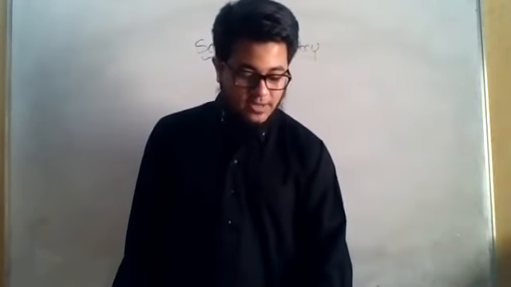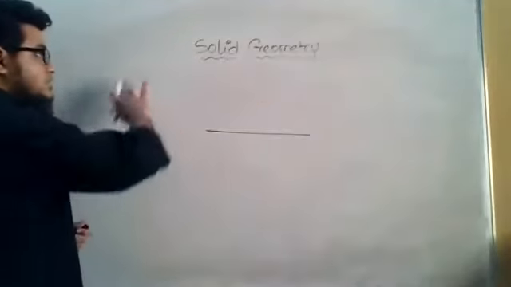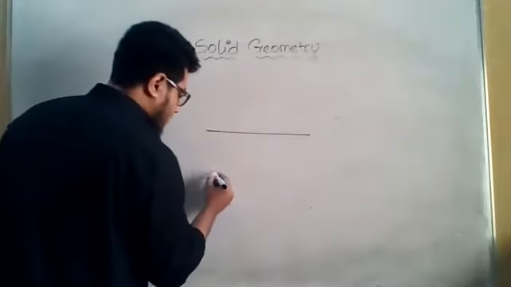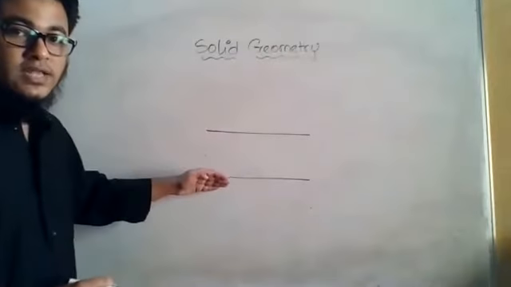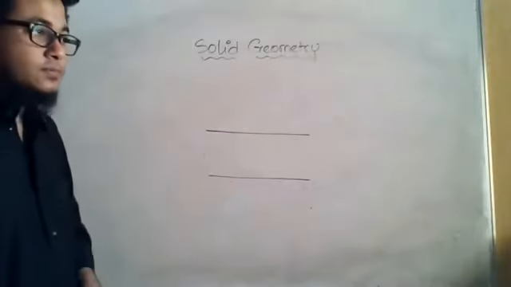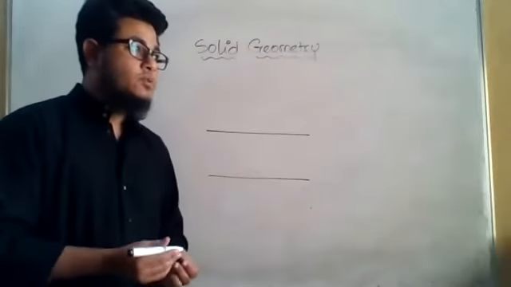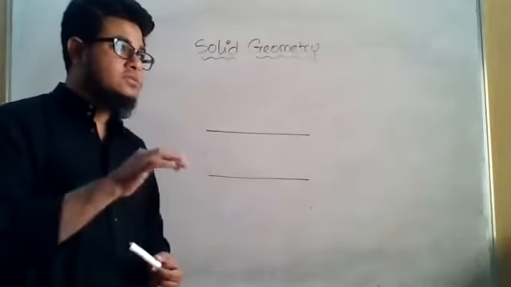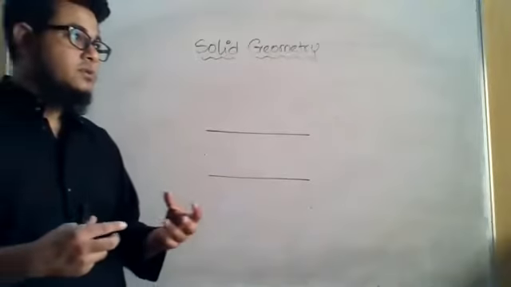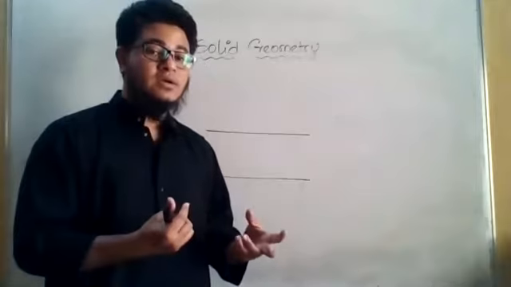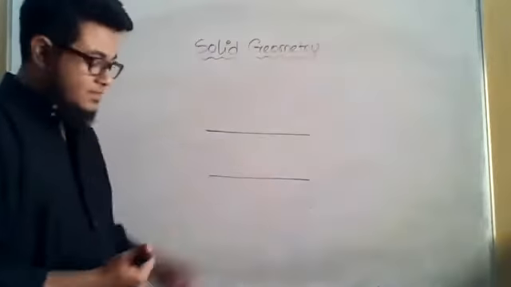Now coplanar straight lines. On this is a plane, right? If I draw two lines on this plane, both of these lines will be coplanar straight lines because both of them are lying on the same plane. Whenever two lines are lying on the same plane, they are called coplanar. Like when two persons are working in the same company, they are called colleagues. Like that, coplanar.